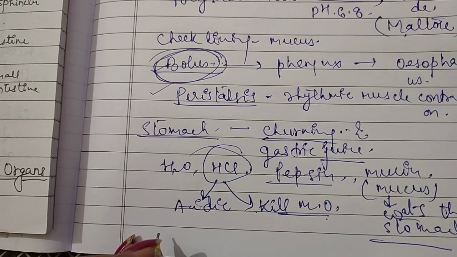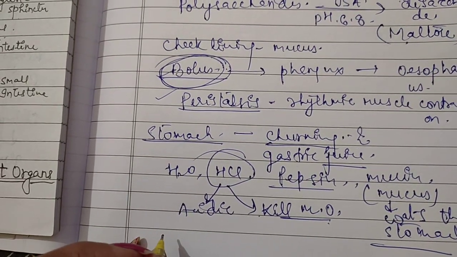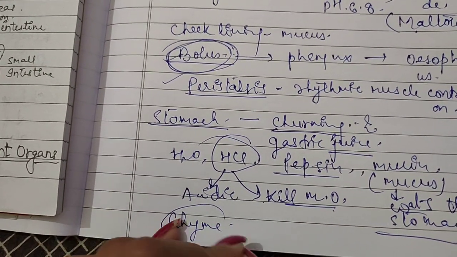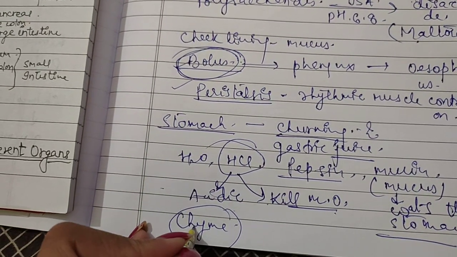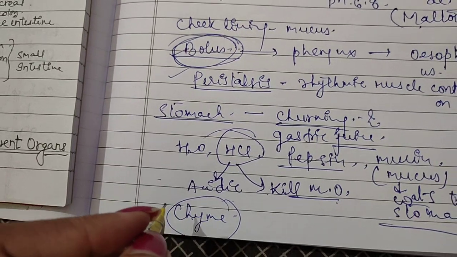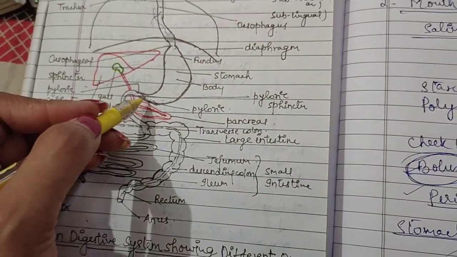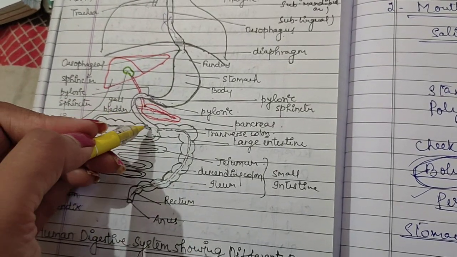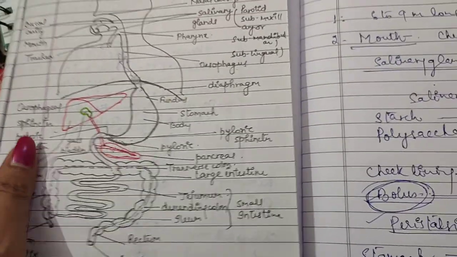So about 4 hours or less after a meal, the food is processed by the stomach, and now it is called chyme. So there is another term. Chyme begins passing a little at a time through the sphincter, see here, which is also called the pyloric sphincter, into the duodenum, this part, which is the first portion of the small intestine.